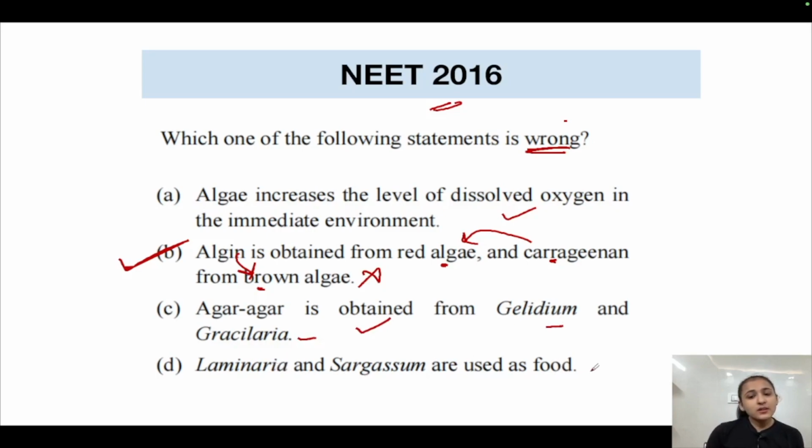Laminaria and Sargassum are used as food. Yes, this is also correct. Both of these organisms are used as food as well. Okay. So the correct answer is option number B, because it is showing the wrong statement.